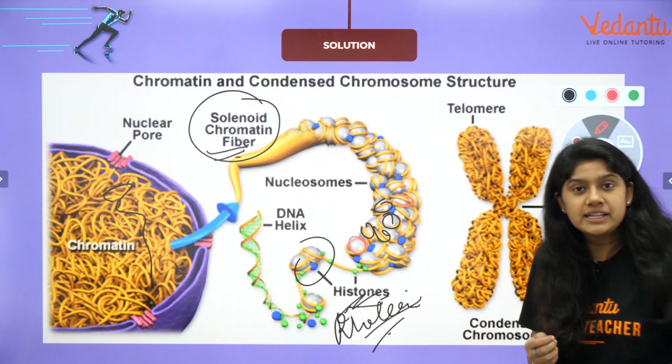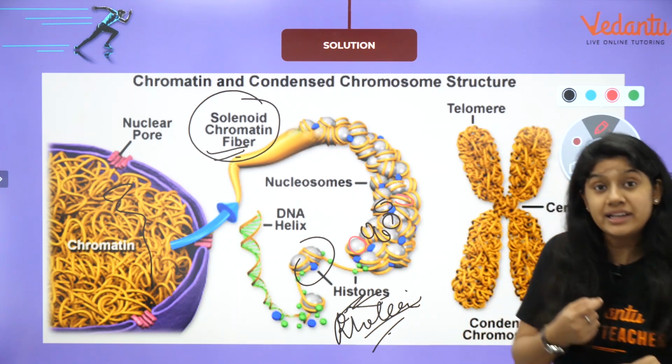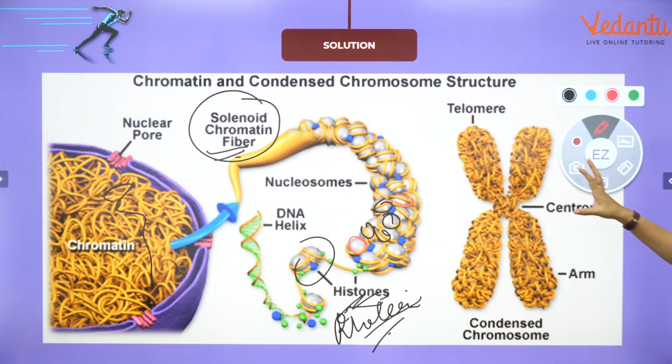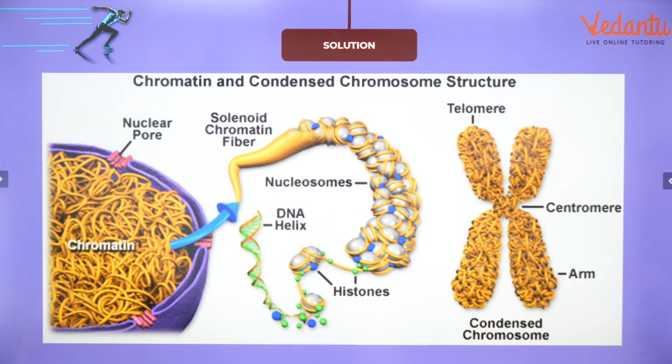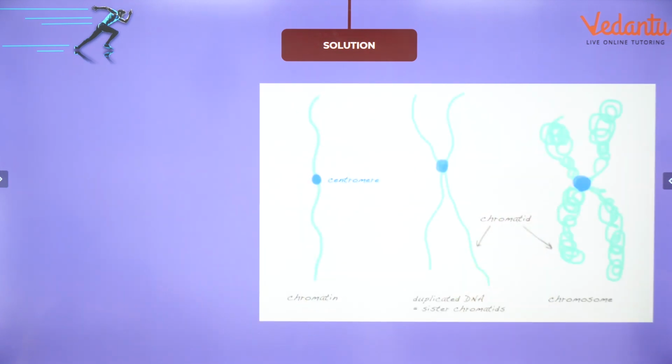On the proteins, the DNA is wrapped around and hence it will form a condensed chromosome. Everyone, can you see a condensed chromosome? Clear? So basically over here, there is chromatin, and if you took the structure the same and it looked like this, then we have our condensed chromosome.